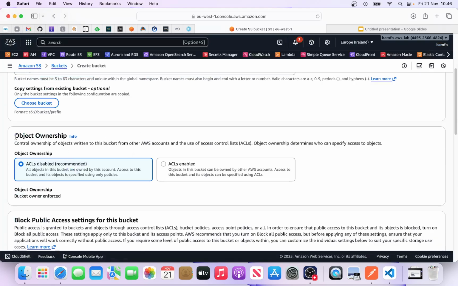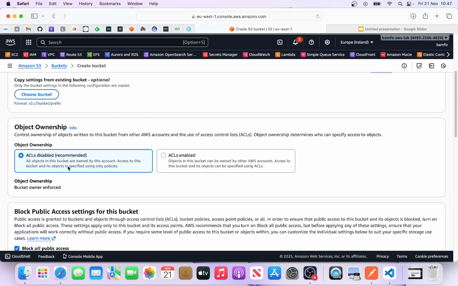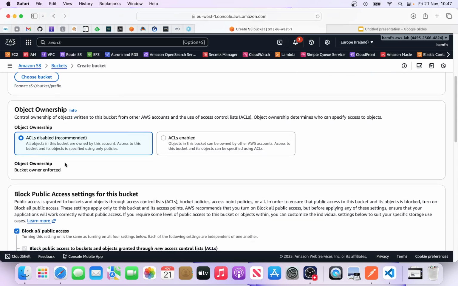So the object owner, that means who owns this object. So remember the content that you're going to put in the bucket and the bucket itself, who owns this. Okay, this is recommended. Let's disable this. Why? Because this account, my account, with 4824, is going to own the bucket, it's going to own the object. If I change it to enabled ACL, it means any other account can also own it. We don't want that. Okay, so we want to bear in mind security, so therefore we pick this.